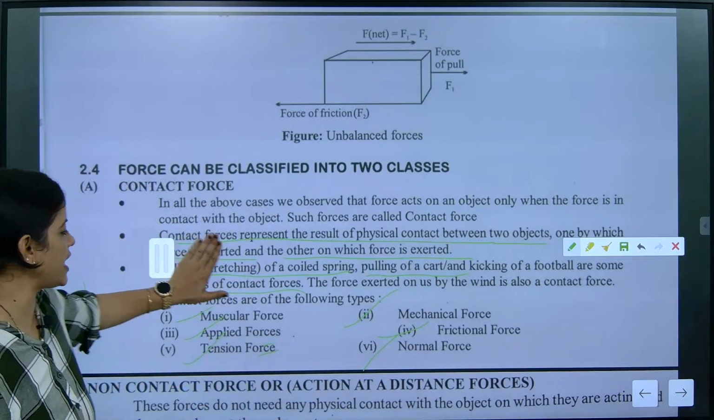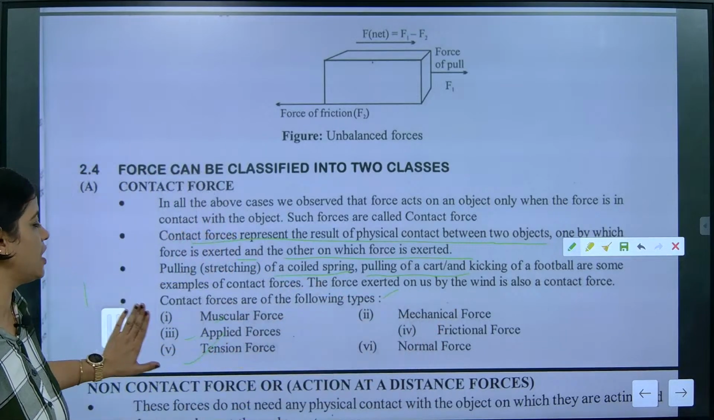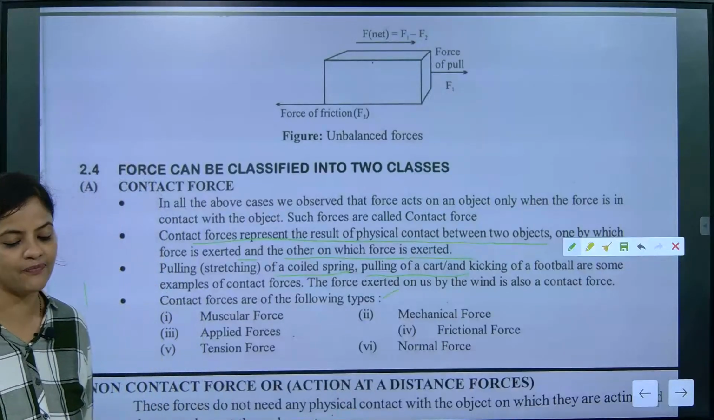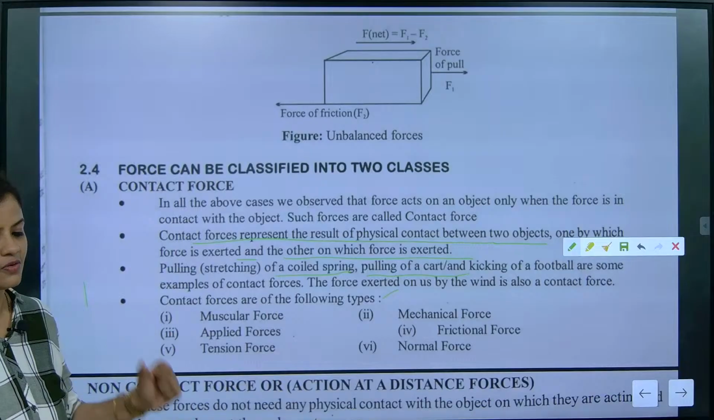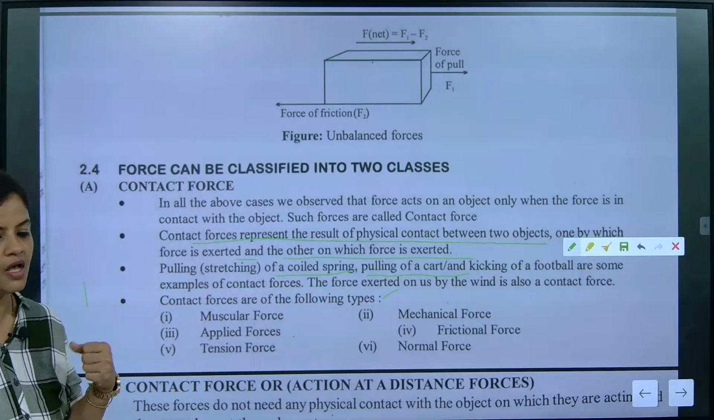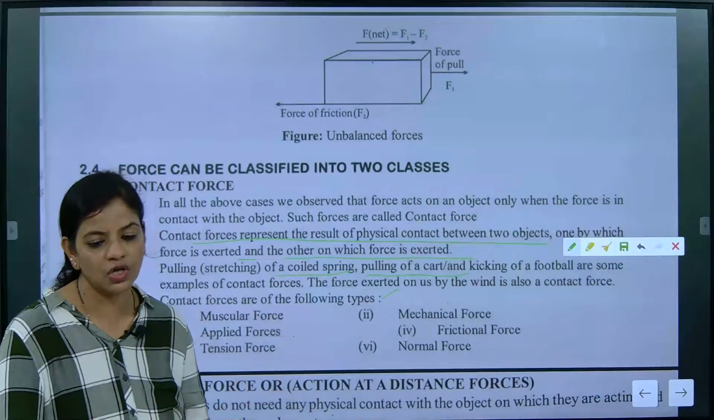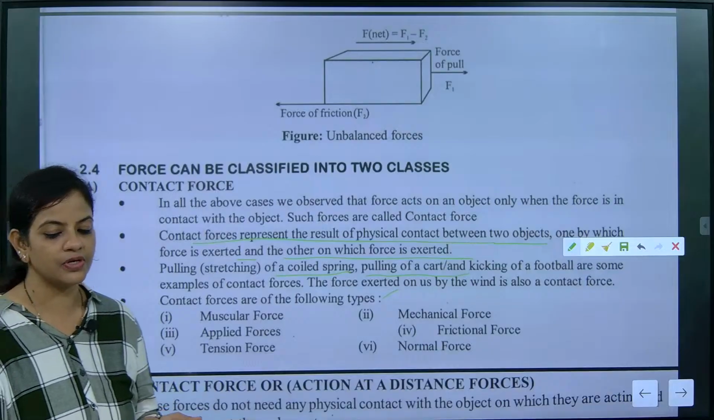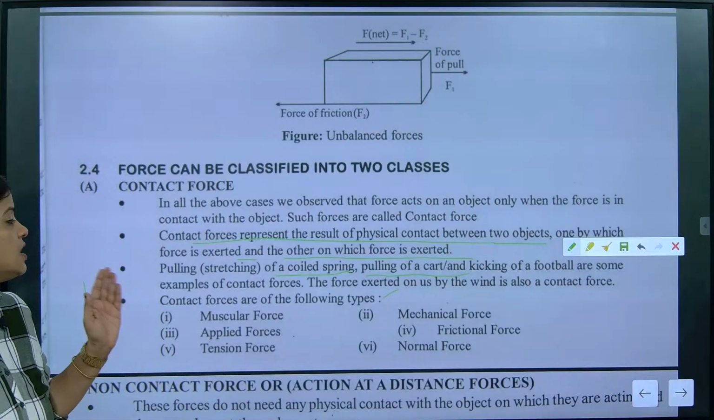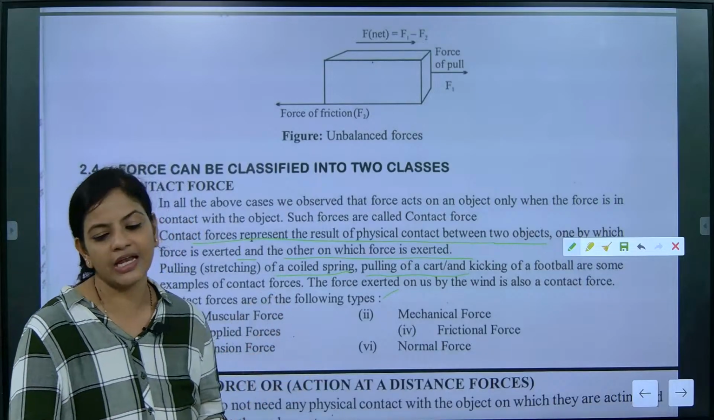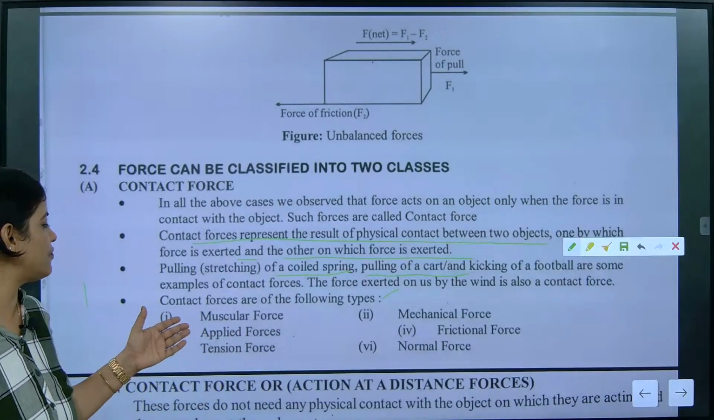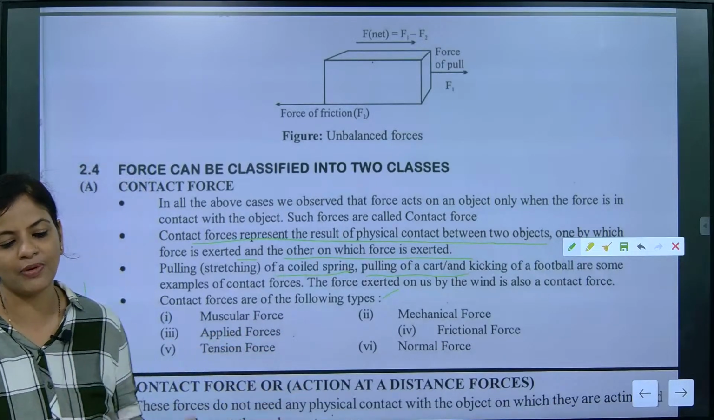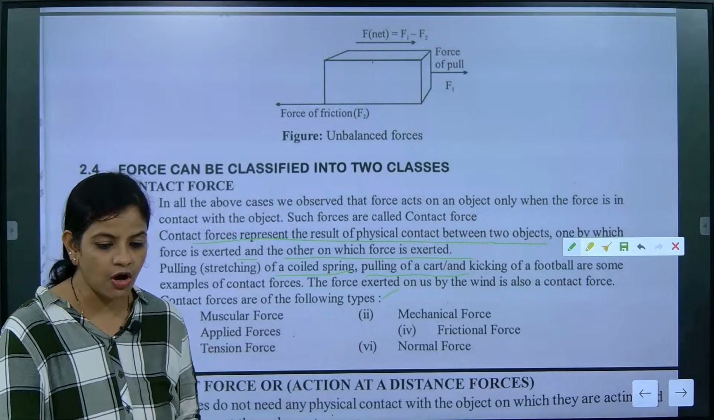Now please check here, we are going to study one by one. Muscular force: I told you, slap someone, or push someone, pull someone, where you are applying muscular energy in touch with the person, that time it will be called what, beta? Muscular force. Second is mechanical force. Any machine application and force applied will be there. Applied force means when we pick anything or when we drop anything.